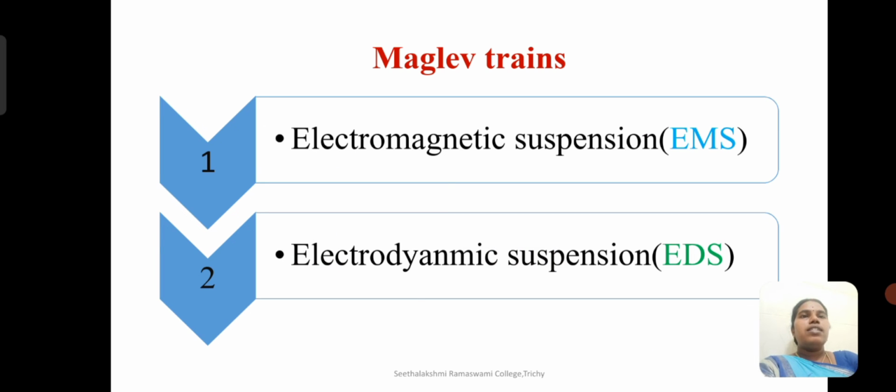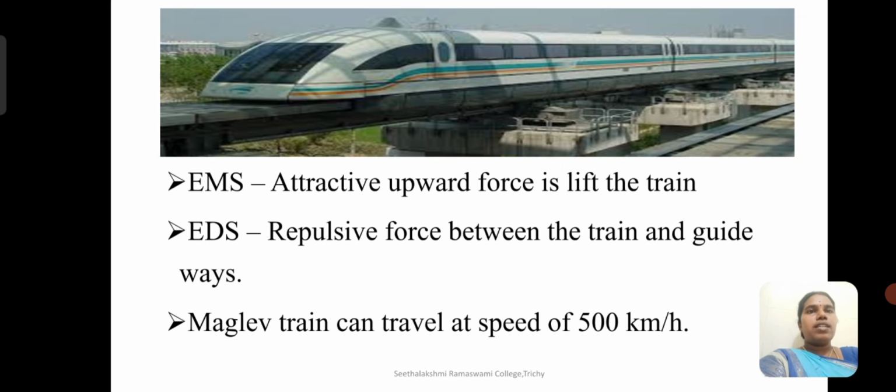Next, these are the methods used in maglev trains: electromagnetic suspension, EMS, or electrodynamic suspension, EDS. In electromagnetic suspension, it uses the attractive force of a magnet beneath a rail to lift the train up. Whereas in electrodynamic suspension, it is a repulsive force between two magnetic fields that pushes the train away from the rail. And the maglev train can travel up to a speed of around 500 km per hour.